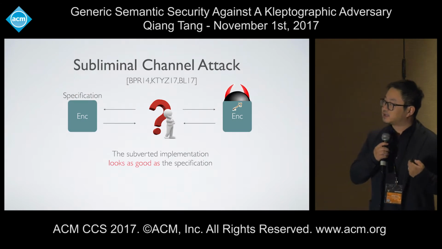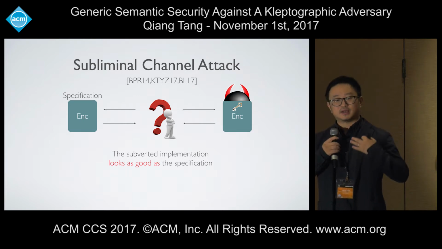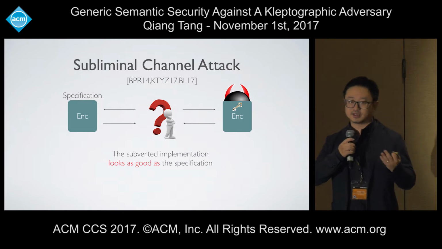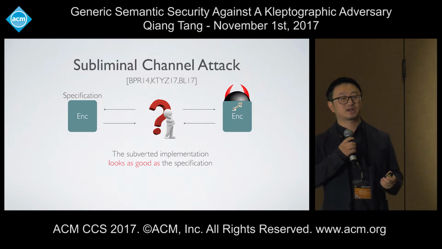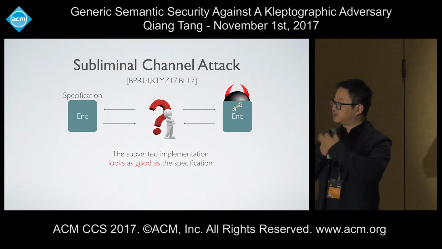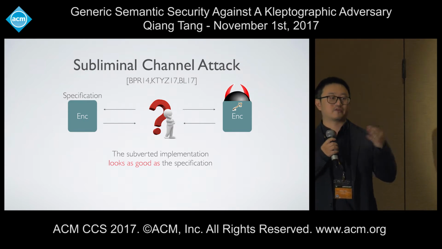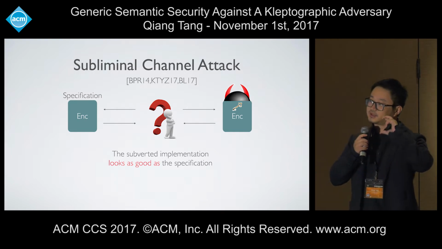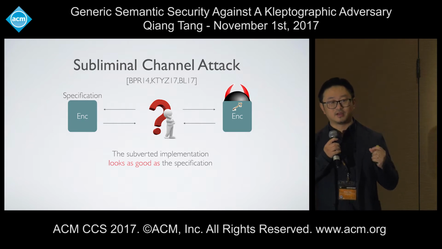An attacker can use a subverted randomized encryption to create a subliminal channel, just by exploiting the public channel, which contains just a ciphertext, and can leak secrets exclusively to the attacker. So essentially, the attacker who sees the ciphertext can directly read some secret out, but to everybody else, it's just a perfect ciphertext. This conceptually connects directly to another subject called steganography.